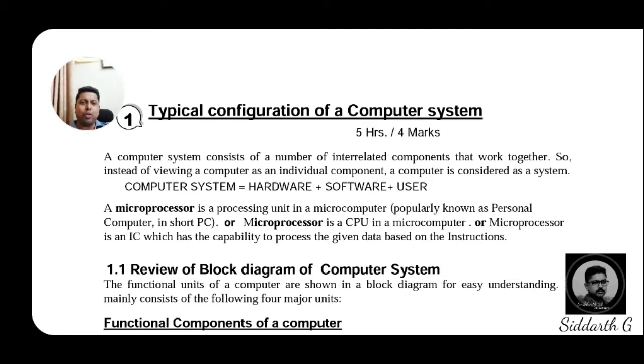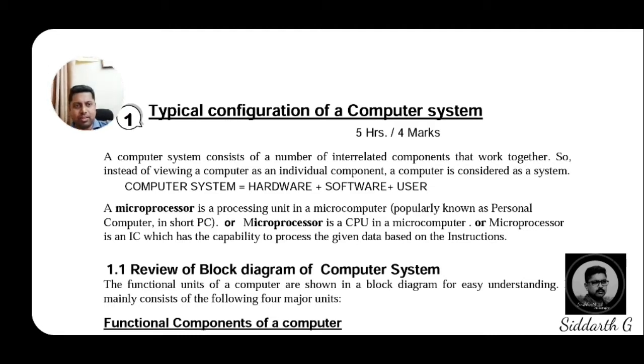Or, one more definition: microprocessor is a CPU. Now you know the abbreviation CPU, Central Processing Unit. Microprocessor is a CPU in a microcomputer, or a microprocessor is an IC.